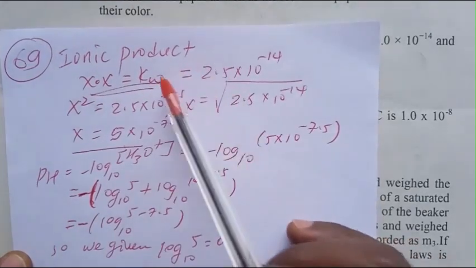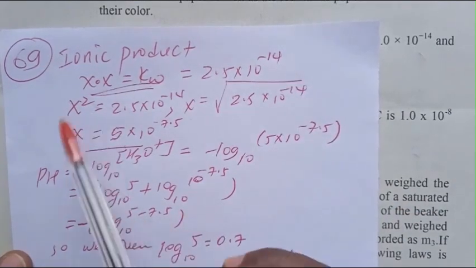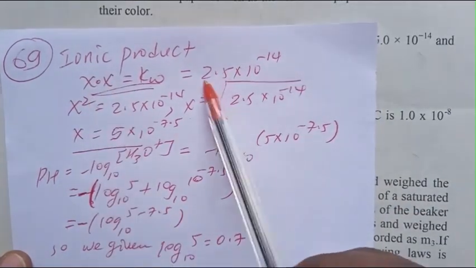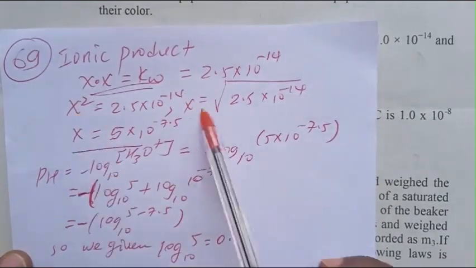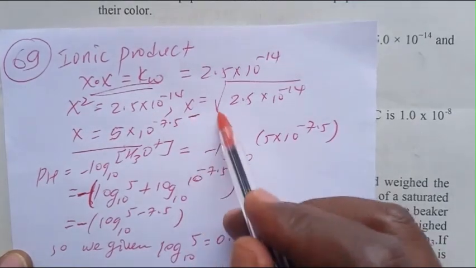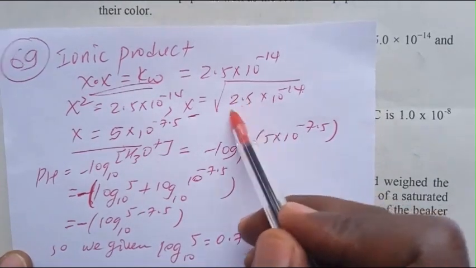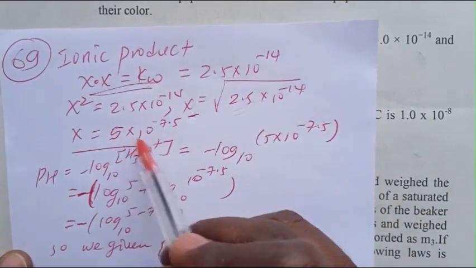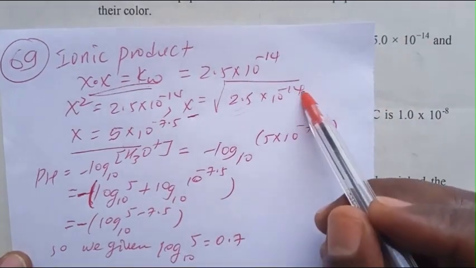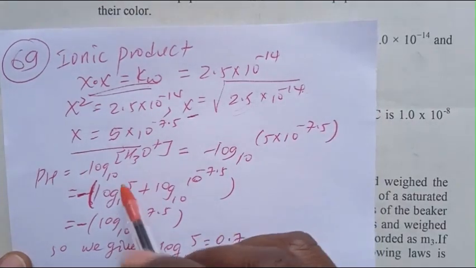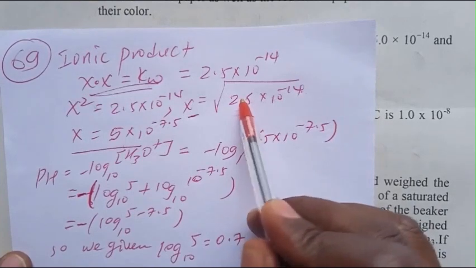Kw is 2.5 times 10 raised to minus 14. X times X is X squared, equal to 2.5 times 10 to the minus 14. X is the root of 2.5 times 10 to the minus 14, and 2.5 is 25 over 10, so it is 5 times 10 to the minus 7, which is 2.5.